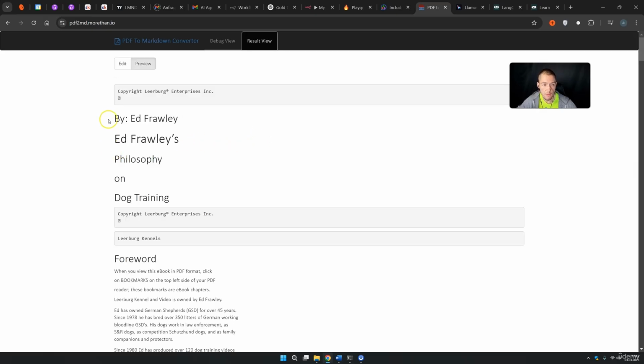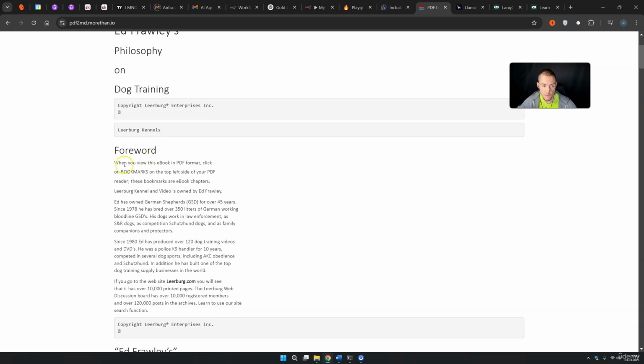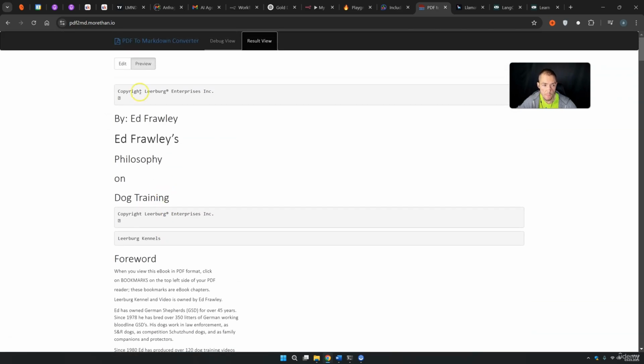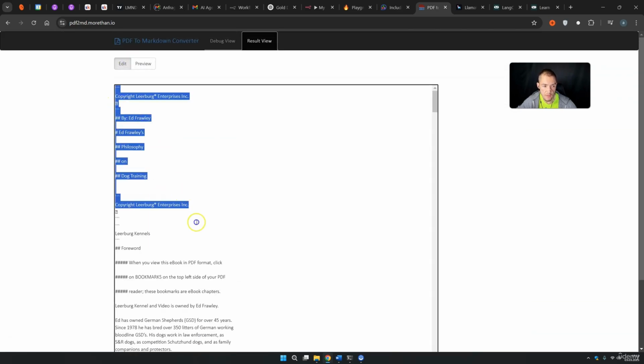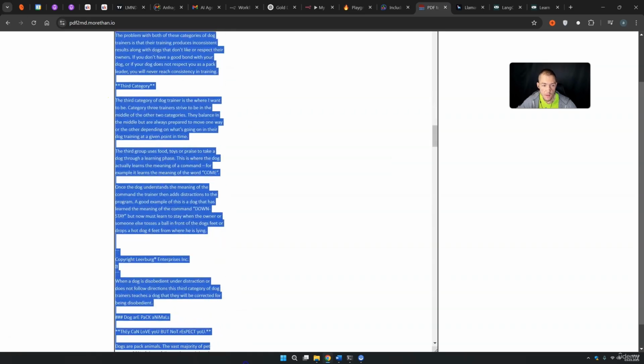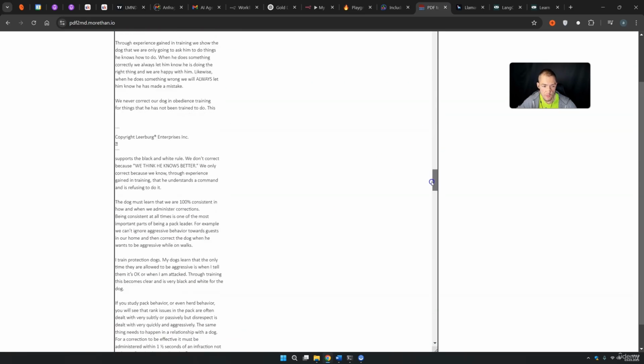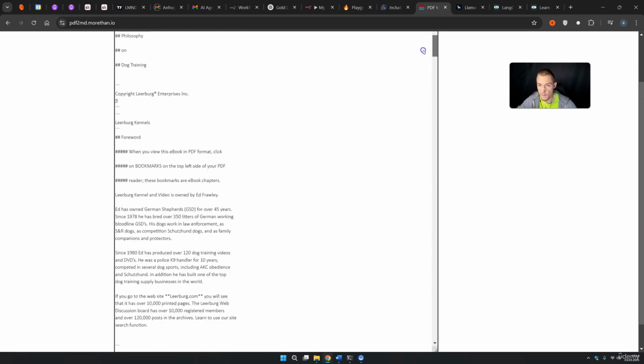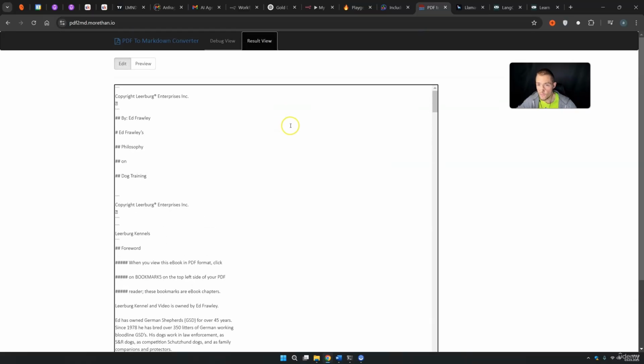Boom, there you have it. Here is your whole Markdown, and with this Markdown you can work a lot better. If you press on edit, you see this right here is the perfect Markdown, and you can throw it into a text file and upload it, for example, in a RAG application. This is something that works great.